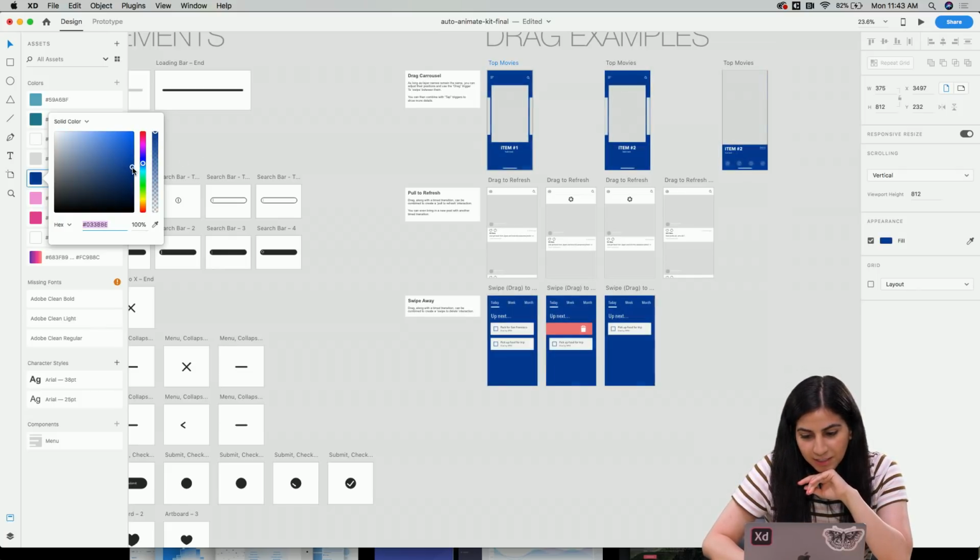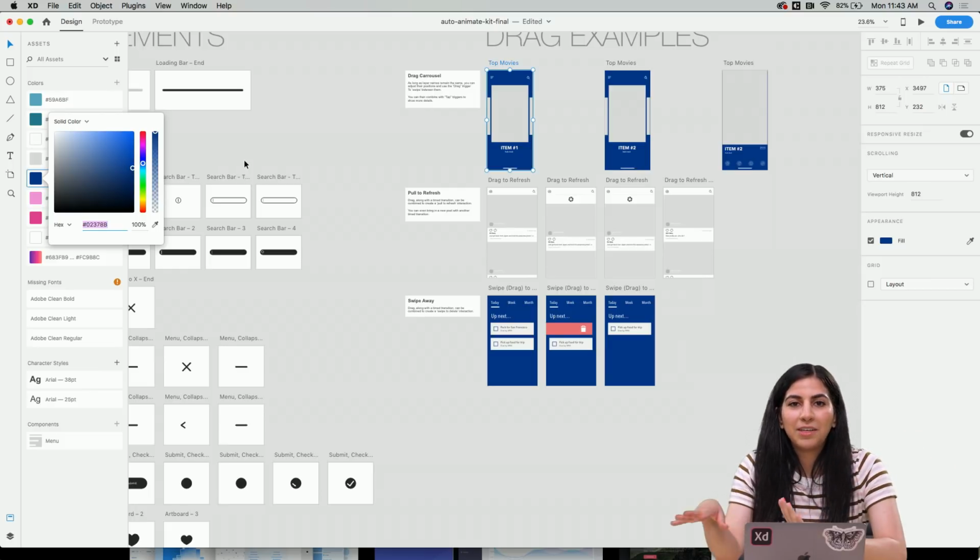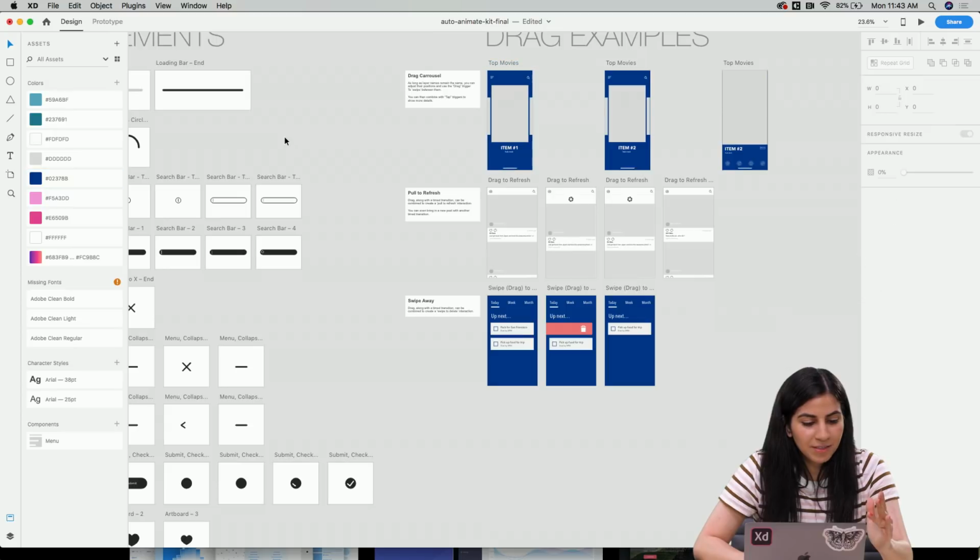So let's change it to this blue color. It's really nice. You don't have to go individually and edit all of your artboards. You can just do it all at once.